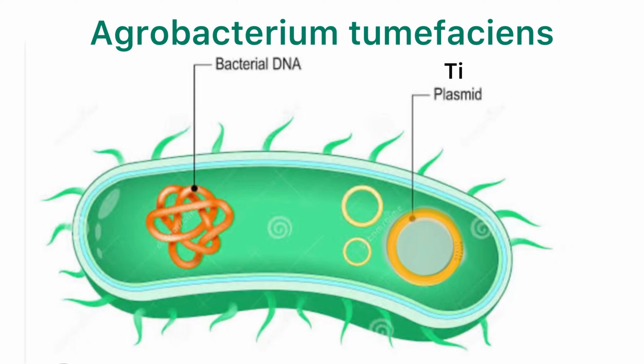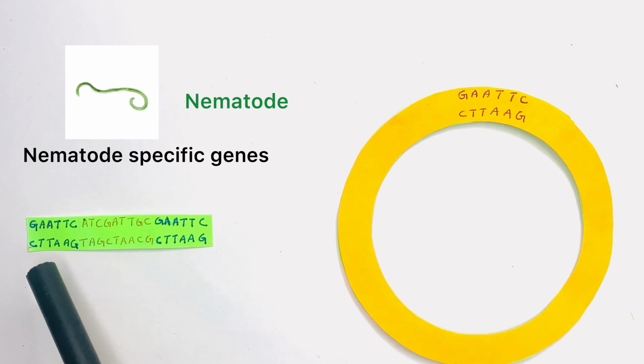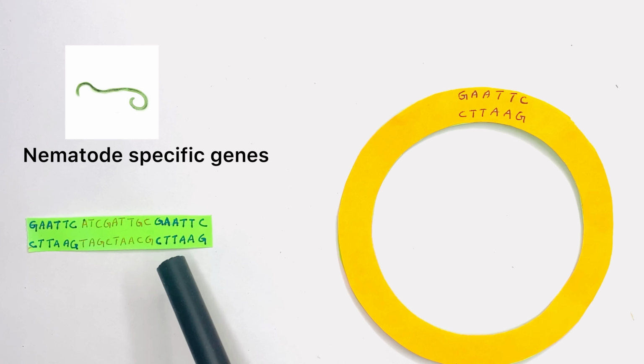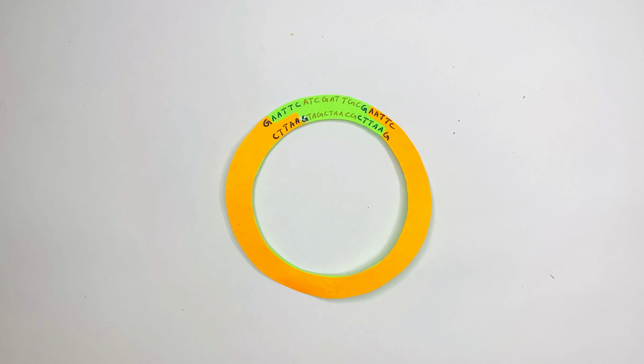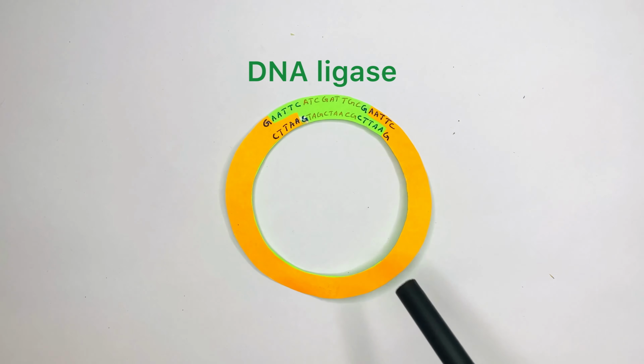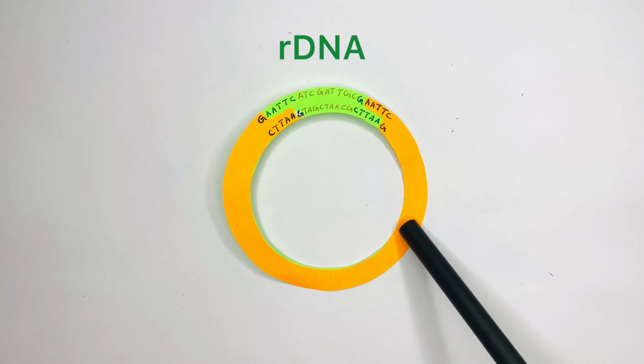Agrobacterium tumefaciens, a bacteria, is commonly used as a vector for the introduction of foreign genes into plants and consequent regeneration of transgenic plants. Agrobacterium has a large plasmid known as Ti plasmid. The nematode-specific genes are identified and isolated from the nematode Meloidogyne incognita. The Ti plasmid and nematode-specific genes are ligated by an enzyme DNA ligase. These specific genes are essential for the growth of the nematode.